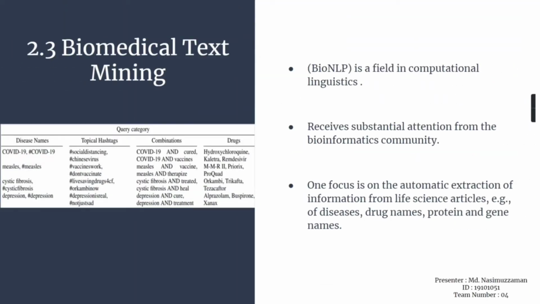The topic of computational linguistics, known as biomedical natural language processing (BioNLP), is highly regarded in the biomedical community. One area of emphasis is the automatic extraction of information from life science articles, such as entity recognition of diseases, drug names, protein and gene names, and relations between those and other entities.